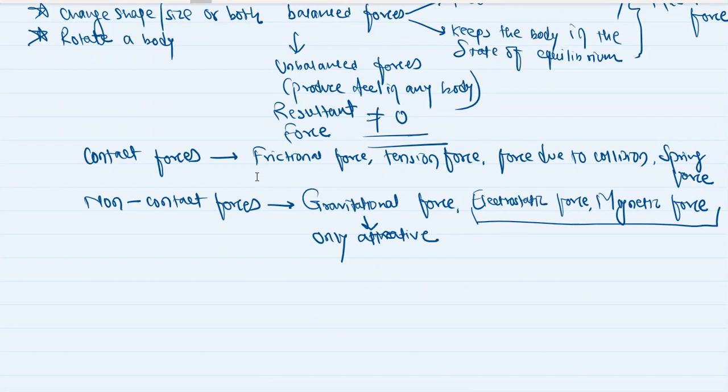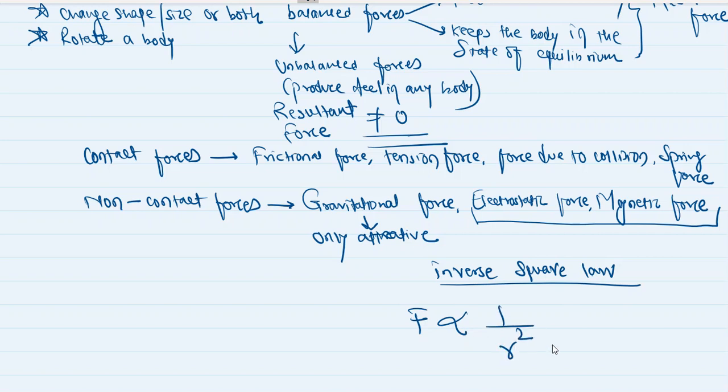These non-contact forces follow a very peculiar law, which is known as the inverse square law. What is this inverse square law? These forces are inversely proportional to the square of the distance between the bodies on which they are acting.